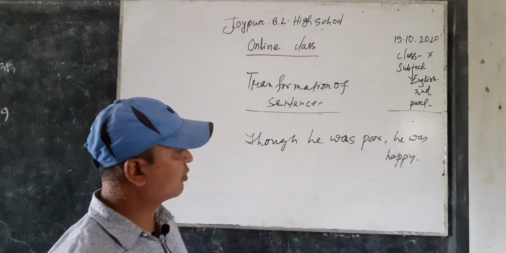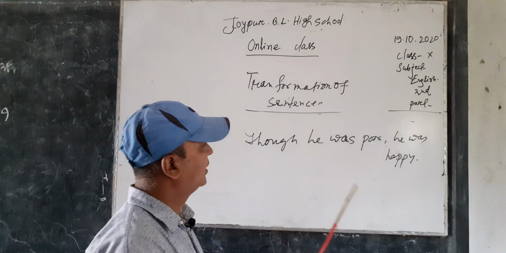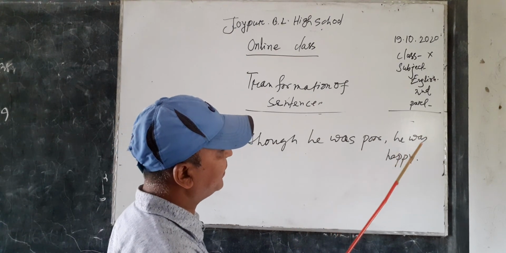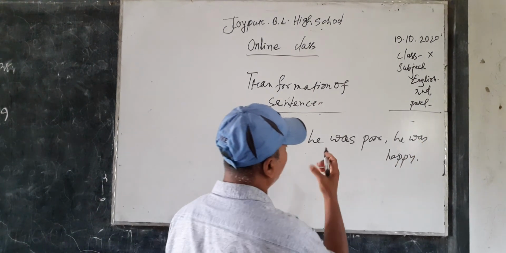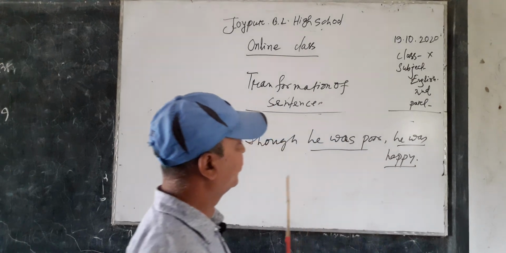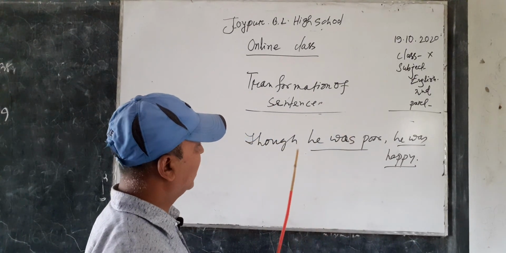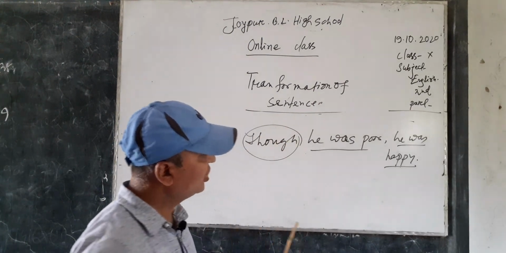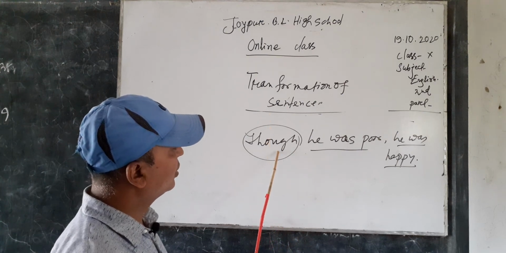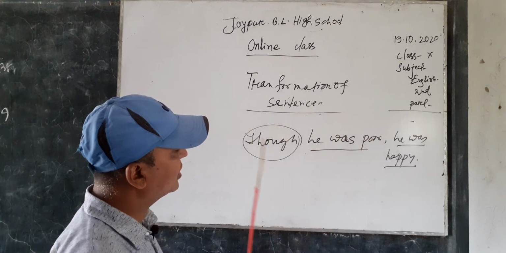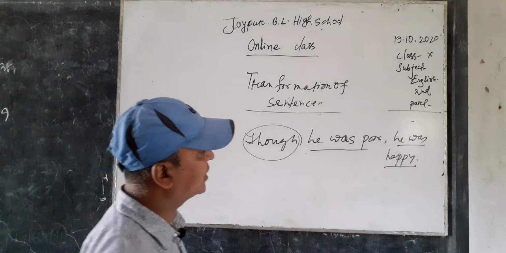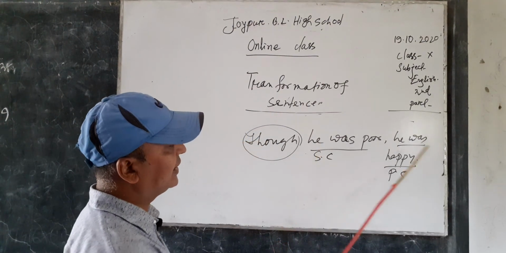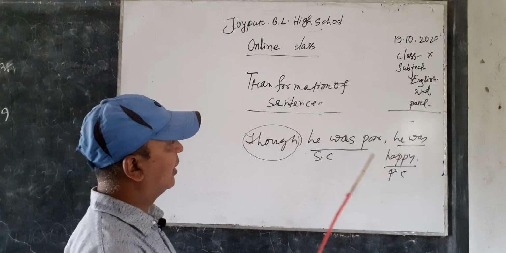This is also a complex sentence because there are two clauses. He was poor and he was happy. These two clauses are combined by a subordinating conjunction though. So dear learners, though he was poor, this is subordinate clause and the principal clause is he was happy. This is subordinate clause and this is principal clause.